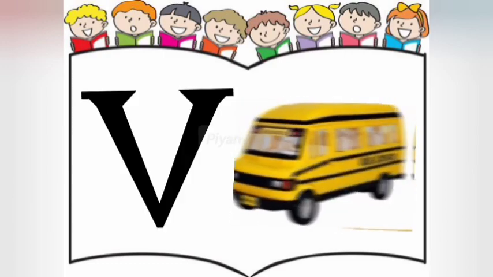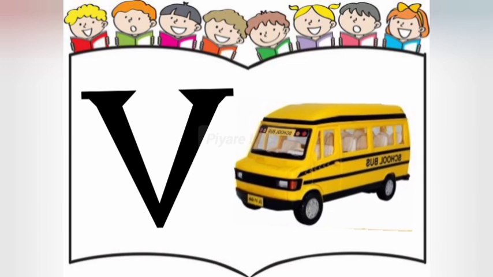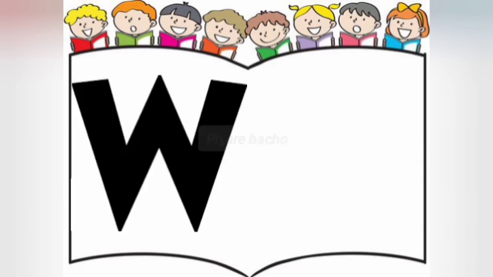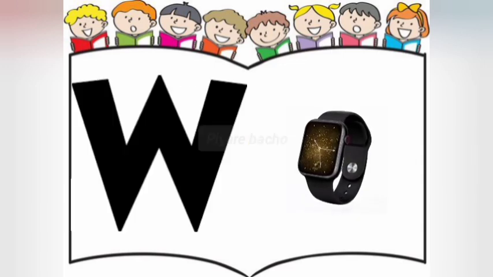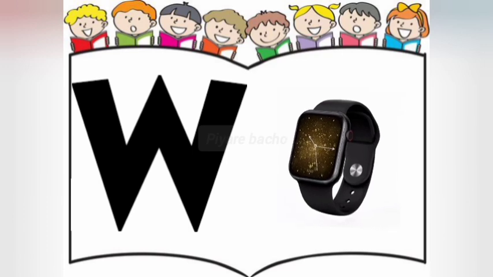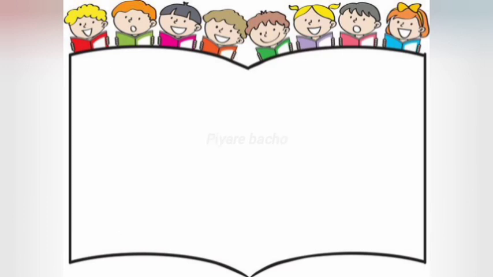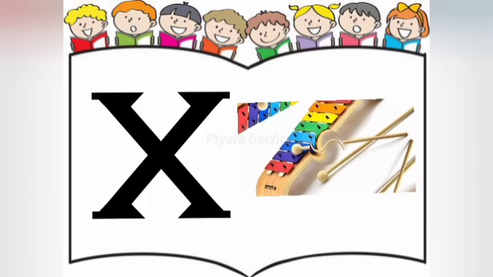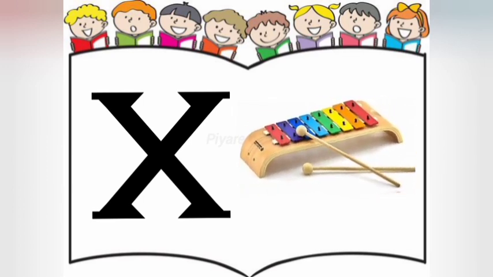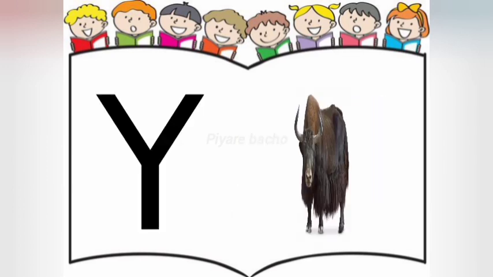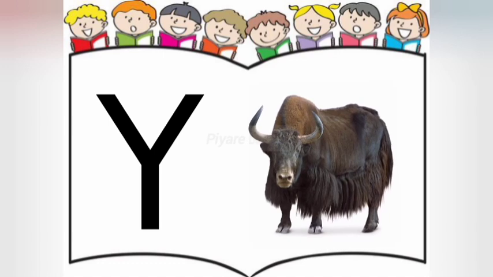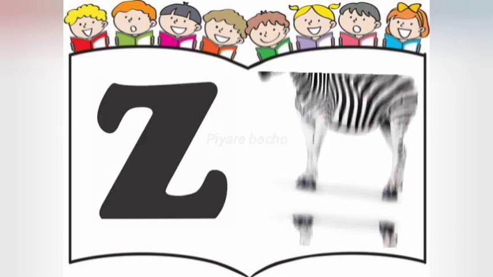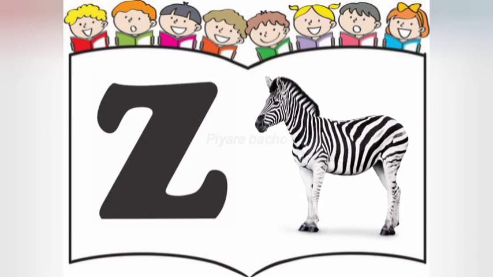V for van. Van means bus. W for watch. Watch means ghadi. X for xylophone. Y for yak. Z for zebra.